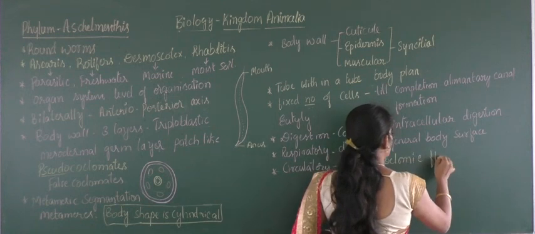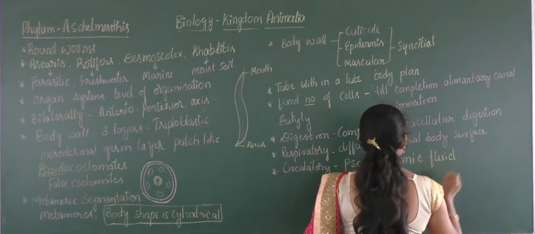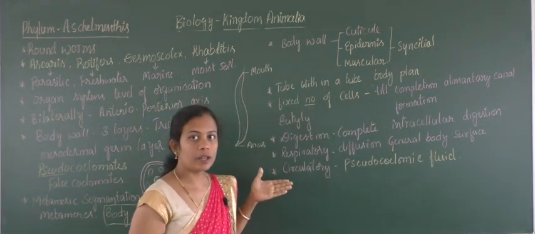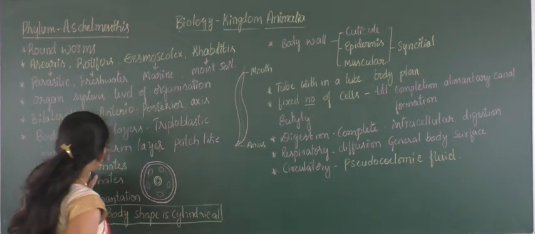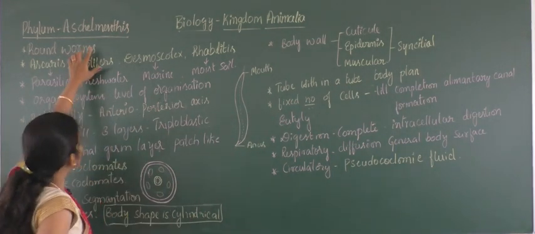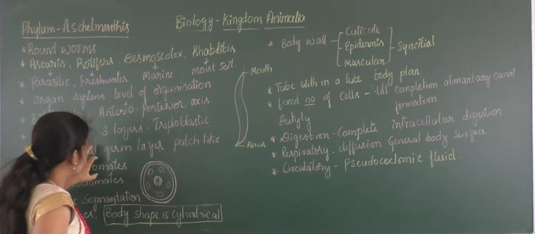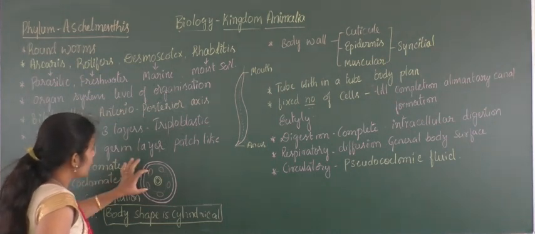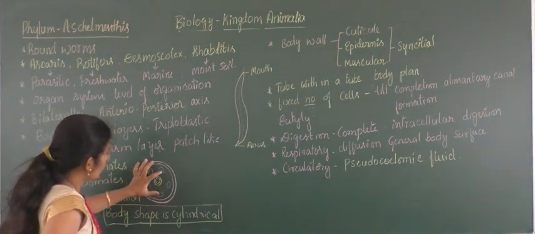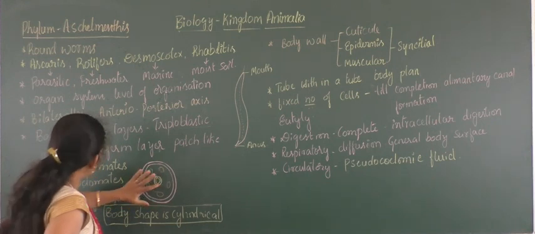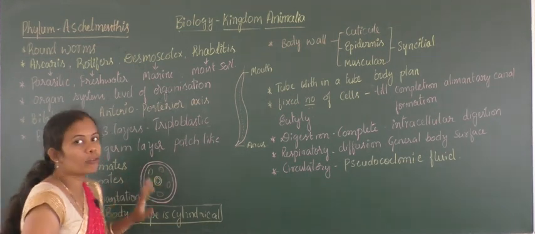This is a special property. Aschelminthes come under pseudocoelomate organisms. Here the mesodermal patches are present, and in this region you can find the pseudocoelomic fluid.